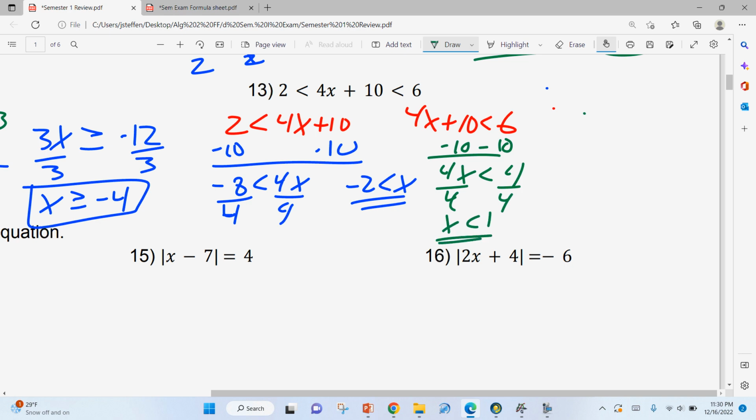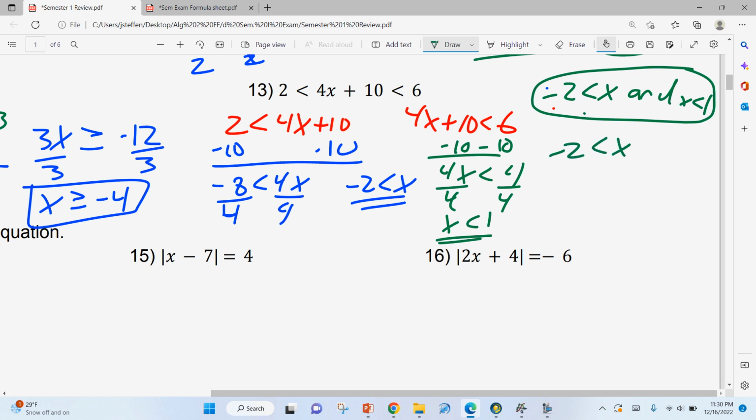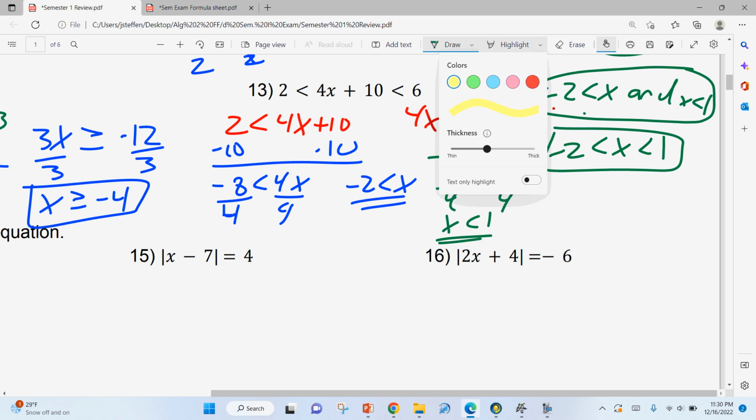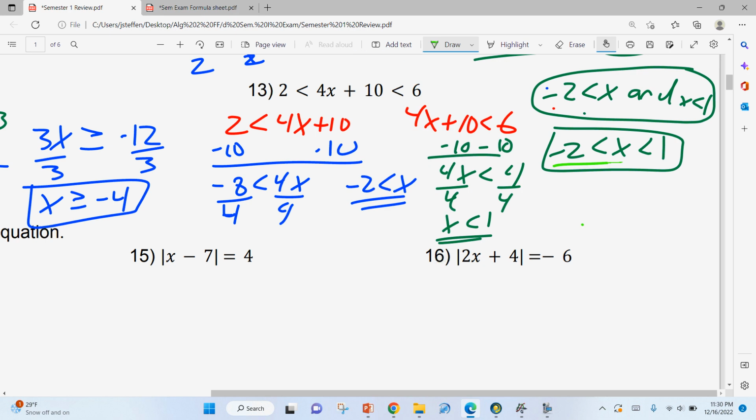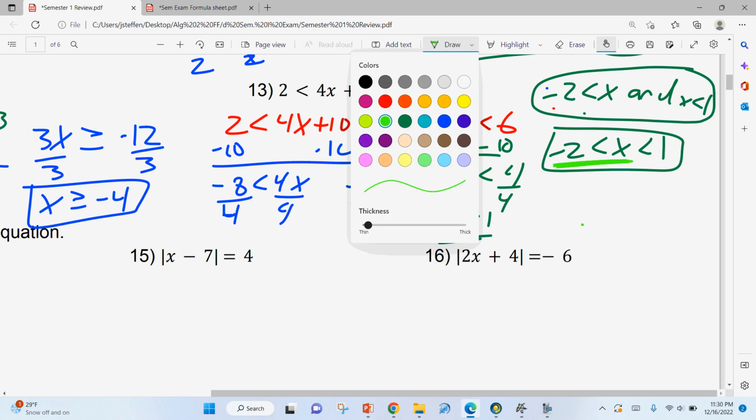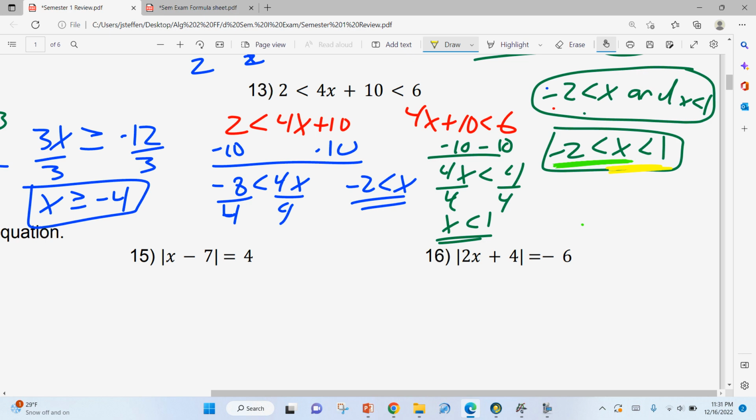So remember, there's 2 ways. If this is a short answer problem and you put negative 2 is less than x and x is less than 1, I'll definitely give you credit. That's 100% correct. But if it's multiple choice, they're probably going to squish that together and say negative 2 is less than x is less than 1. So again, they just put that together, where our first part, negative 2 is less than x, is right here, and our second part, x is less than 1, is over here.